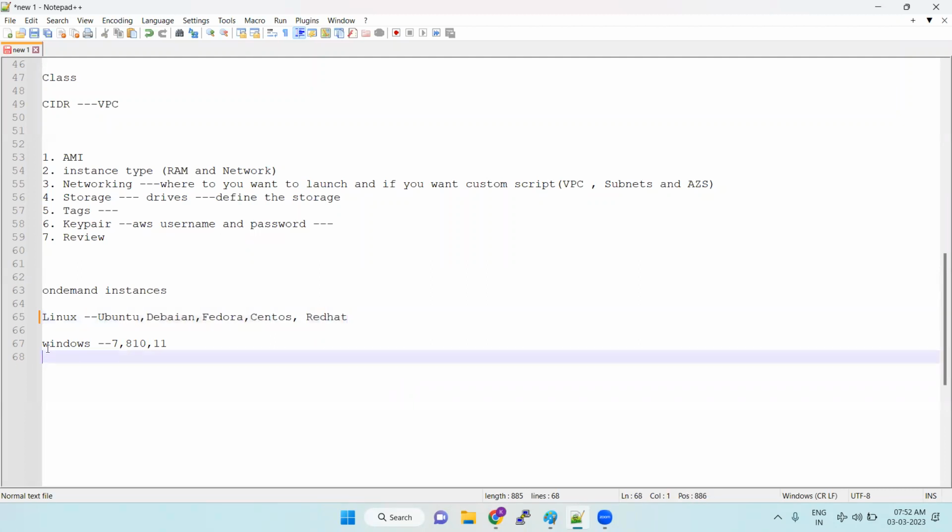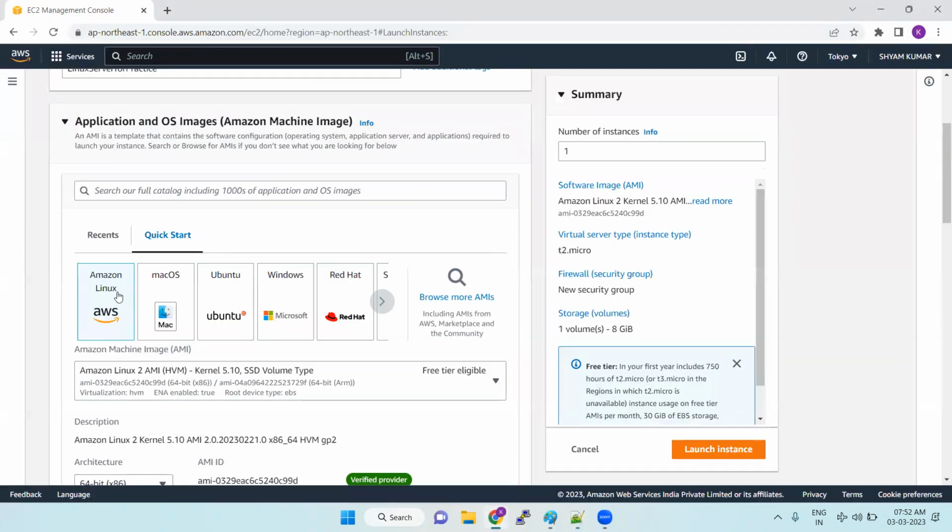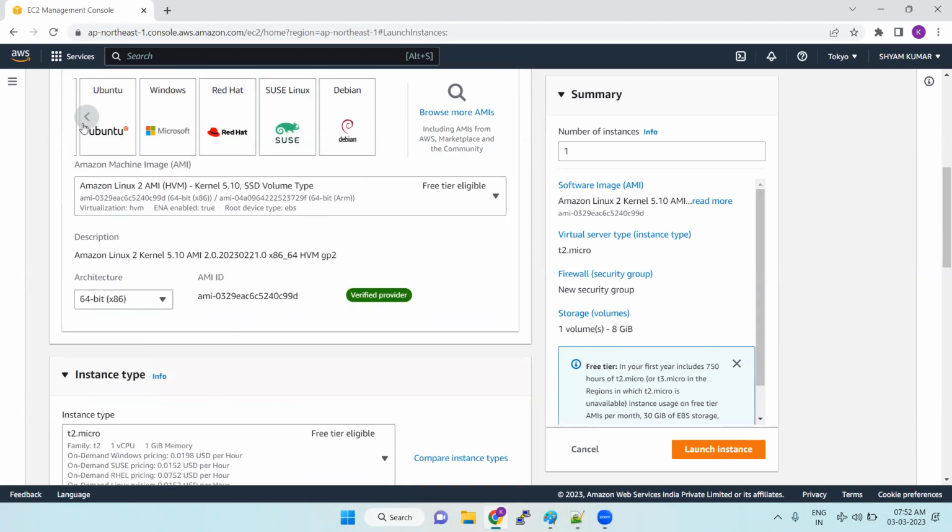Okay, same thing Windows. This is the AMI. Okay, so in our scene, you can see the AMI. Ubuntu, Windows, Mac OS, Linux, Red Hat, SUSE, like that, Debian. Okay, so like that, different operating systems are available here. So based upon the company requirement, they will tell it. So you have to go with Red Hat Linux. Means we need to choose Red Hat Linux. So in this also, we have different options.